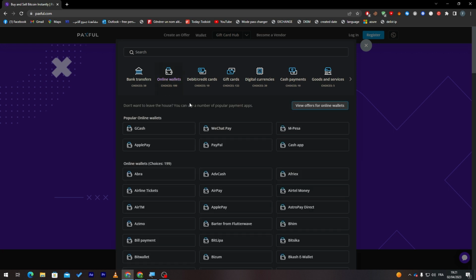They accept about 200 kinds of online wallets. Some popular ones are PayPal, WeChat Pay, Gcash, Apple Pay, M-Pesa, and Cash App. There is, of course, much more than that, like AirPay, AirTM, Azimo, BHIM. There are dozens of them. So all you need to do is check the one that will fit you the best.